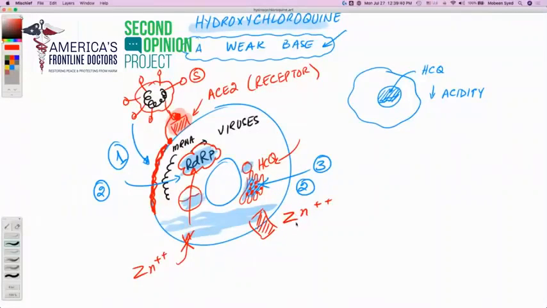So the next mechanism of action is that hydroxychloroquine would act as a zinc ionophore. And once it acts as a zinc ionophore, it gets inserted in the cell membranes as a channel and allows the zinc to come into the cell. And once the zinc is inside, it would go independent of the hydroxychloroquine and work on RDRP enzyme and stall the viral replication. A fifth mechanism, which is also very interesting, I love this mechanism.